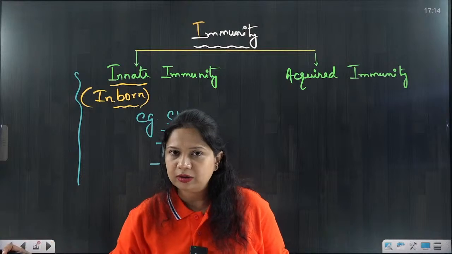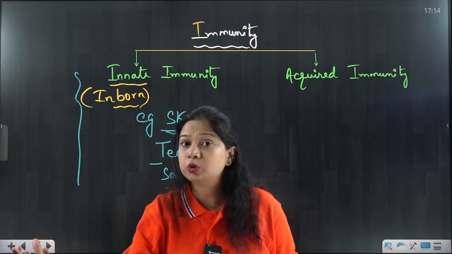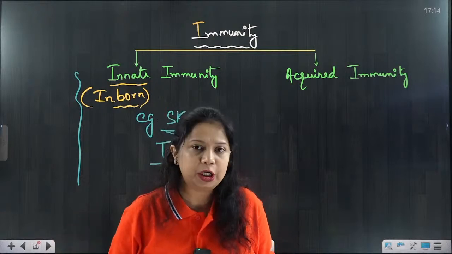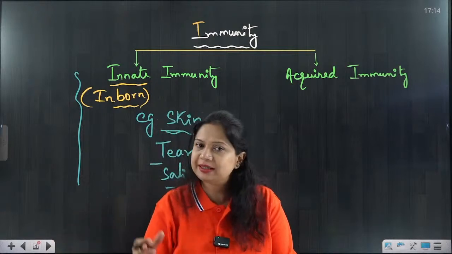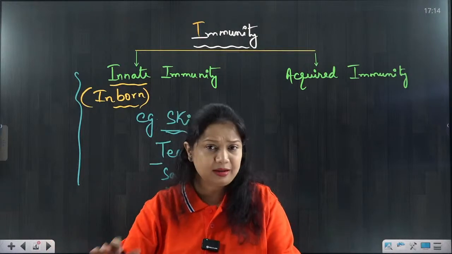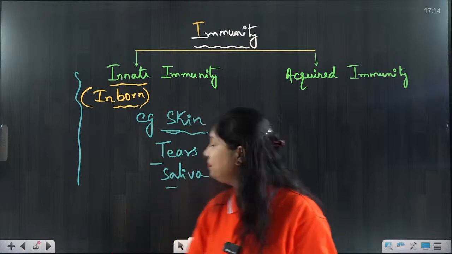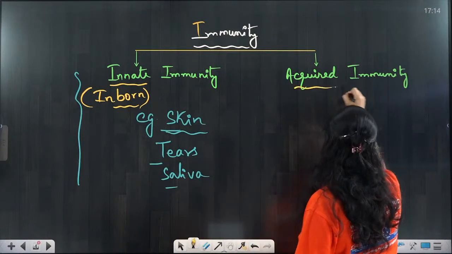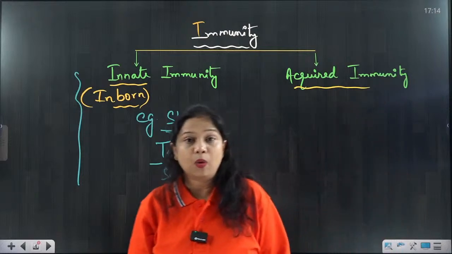If these are gone, then we are exposed to infections very easily. For example, in case of burn patients. In burn patients, they are exposed to infections, airborne infections, because the skin layer is burnt. Now we are coming to another set of immunity, which is the acquired immunity.